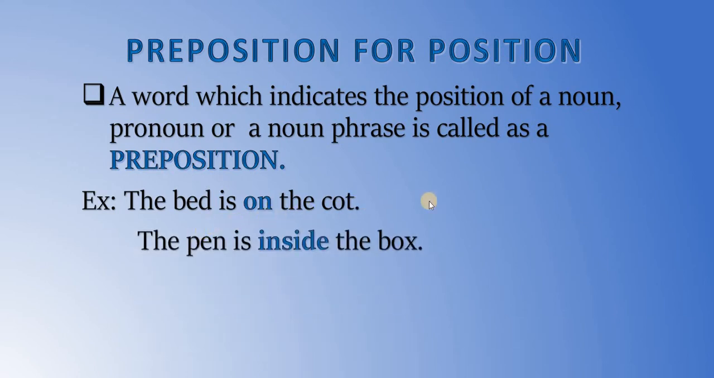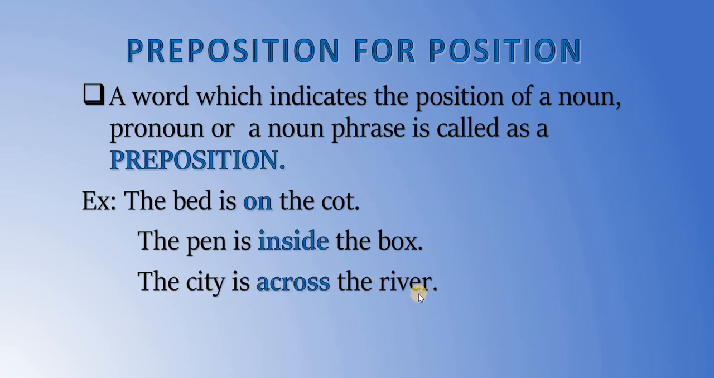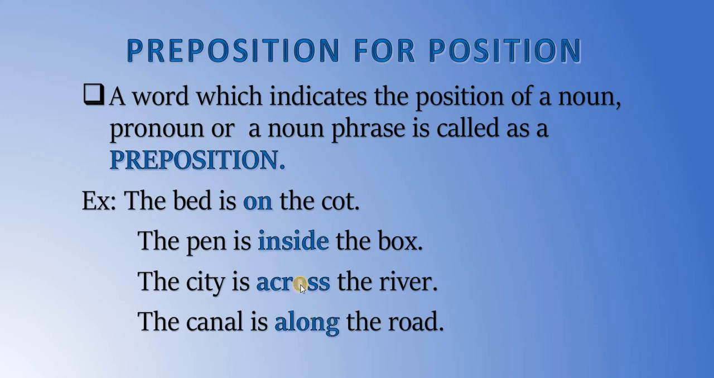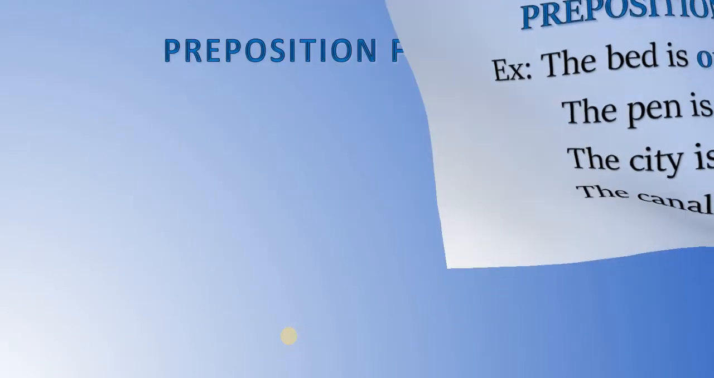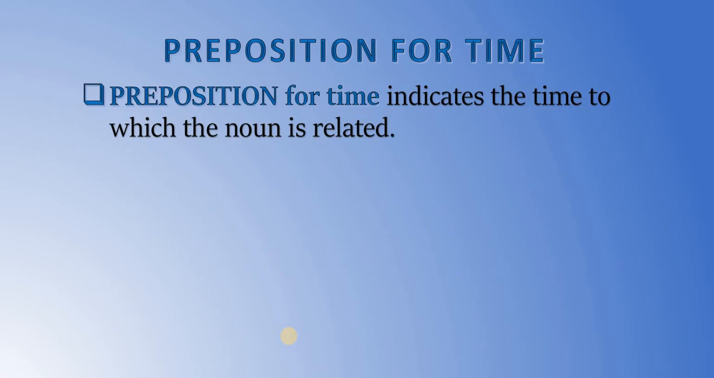The pen is inside the box. The city is across the river. The canal is along the road. These are the prepositions for position. But the prepositions don't suggest only the position. They suggest time also, like this.